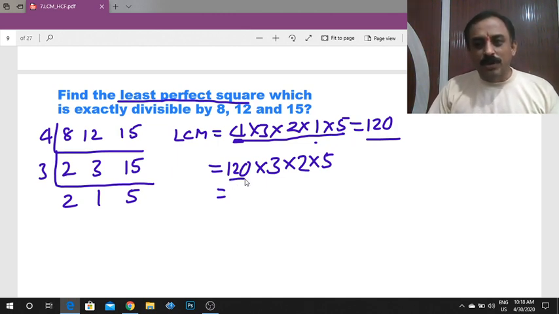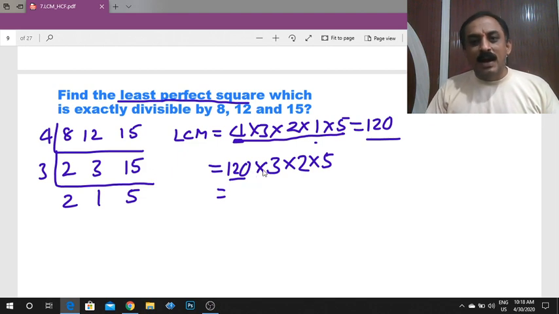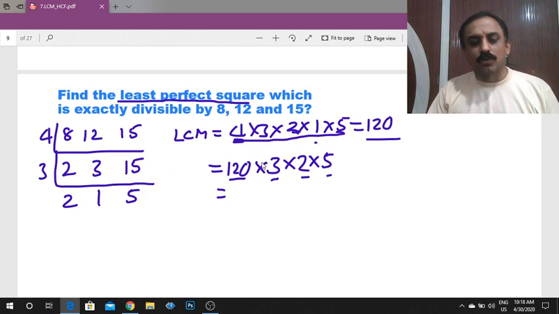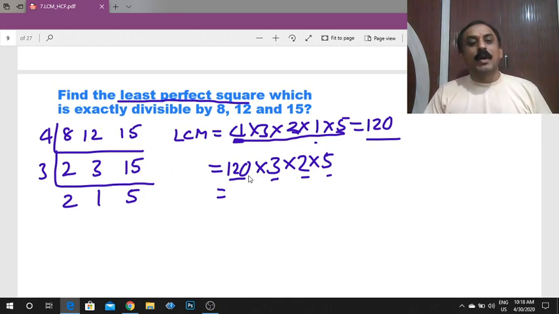So write 120. After that, 120 into which number will become the perfect square? 4 is the perfect square. 3 into an extra 3 will become a perfect square. 2 into an extra 2, and 5 into 5 will become perfect squares. So your answer is 120 into 3 into 2 into 5.